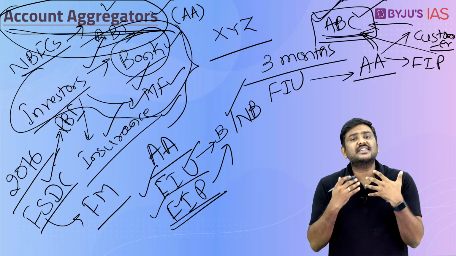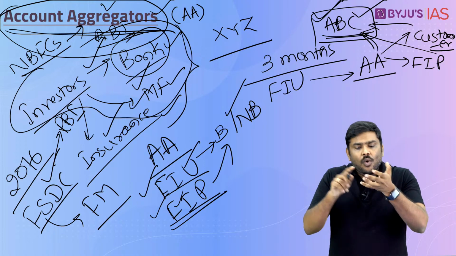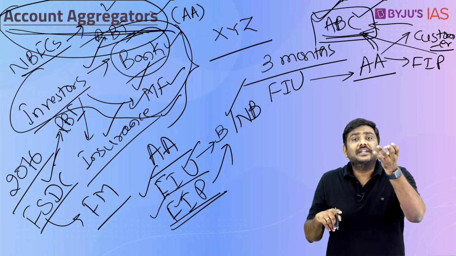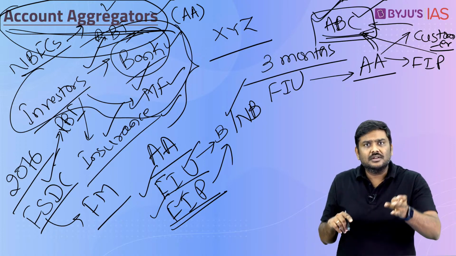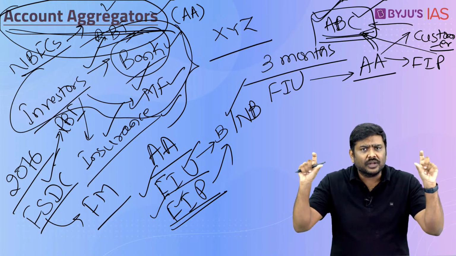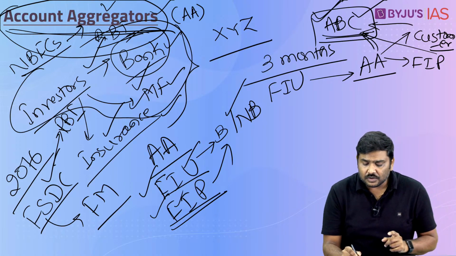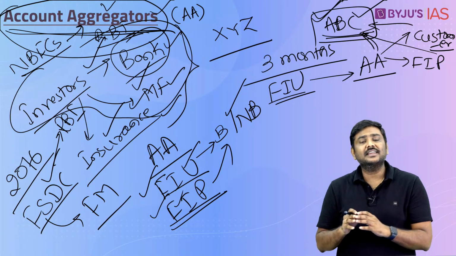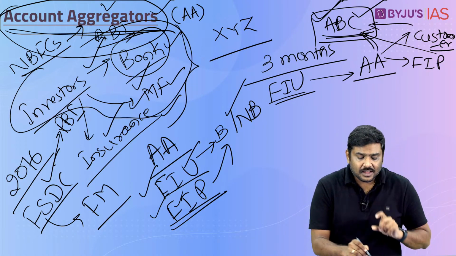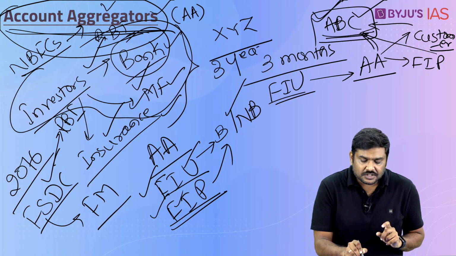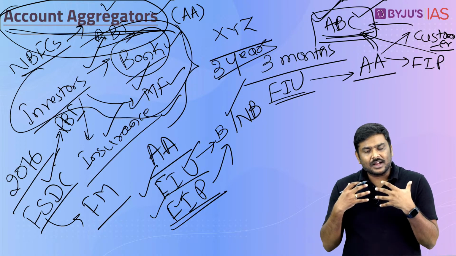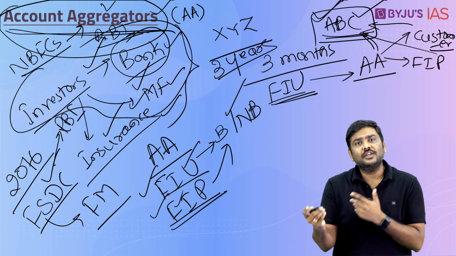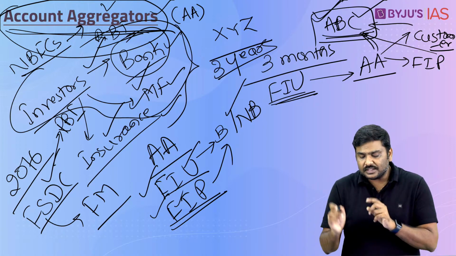Meaning, as a customer, I can always control what kind of information and what duration of information is to be provided to the financial information user. For example, in this particular case, I can restrict it to, let's say, the last 3 years of financial data related to my account to be given to this particular FIU, that is a bank here. So have a look at this.